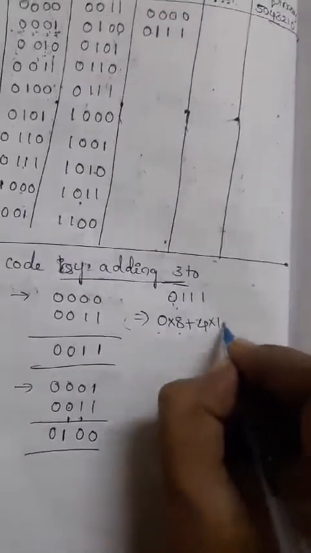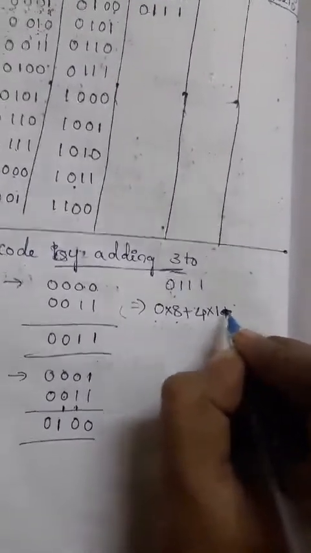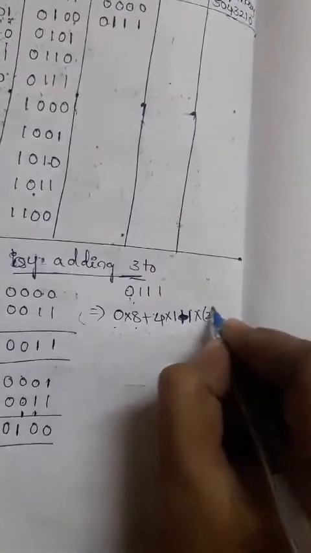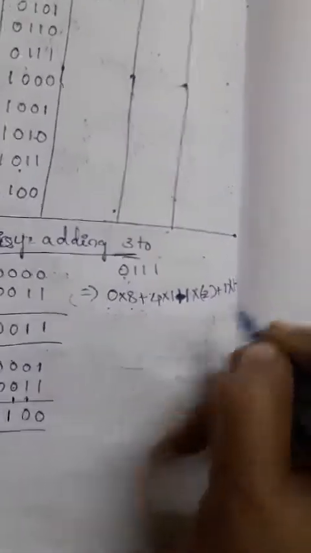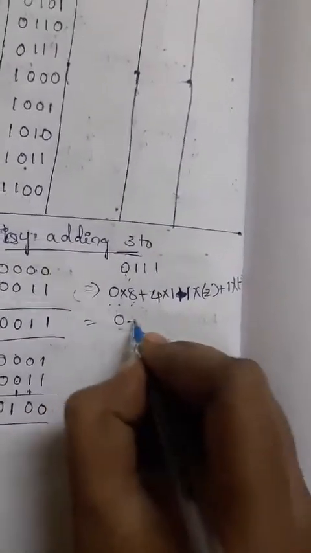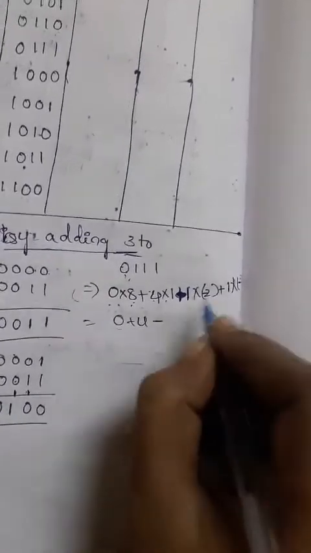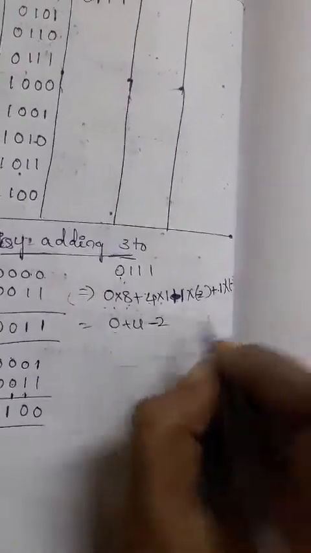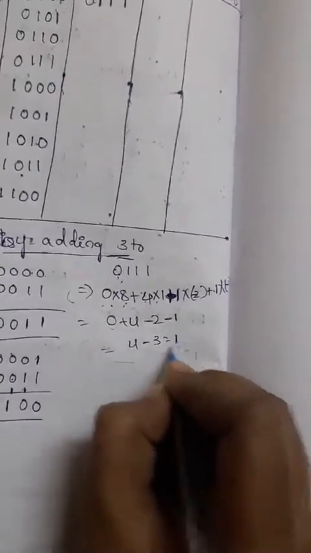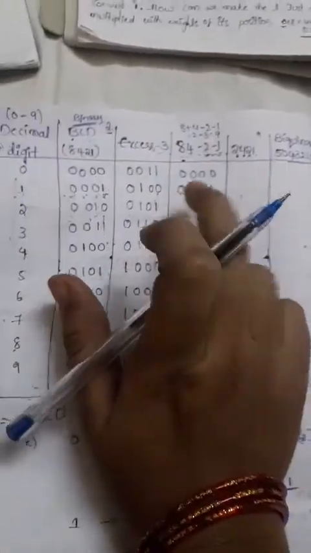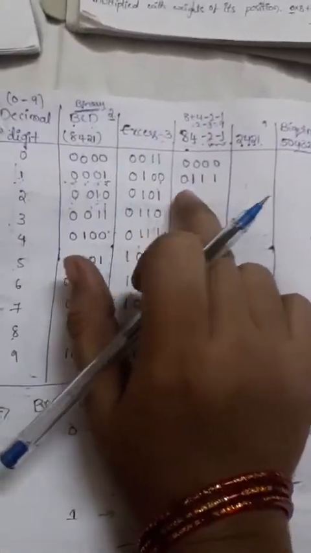Next 1 into 4, plus 1 into the next value, minus 2, and next 1 into minus 1. So 0 into anything is 0, plus 4 into 1 is 4, minus 2 into 1 is minus 2, minus 1 into 1 is minus 1. Then simplify this: 4 minus 3 is nothing but 1. So the 8 4 minus 2 minus 1 code of decimal 1 is 0 1 1 1.